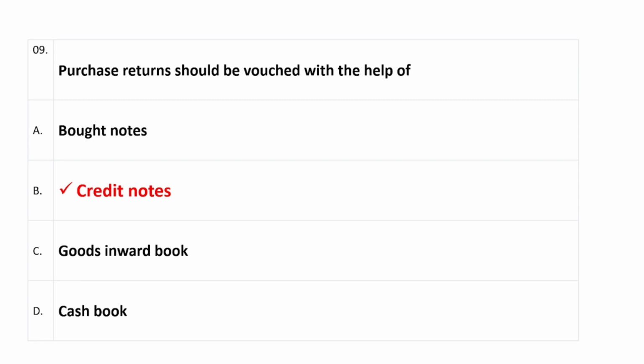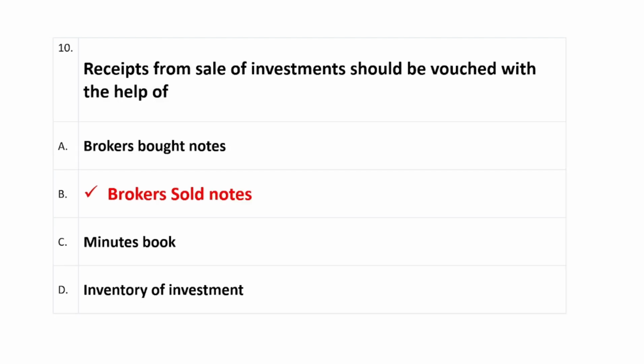Question number 9 is purchase returns should be vouched with the help of. Right answer is option B, which is credit notes. Question number 10 is receipts from sale of investments should be vouched with the help of. Right answer है option B, which is broker sold notes.